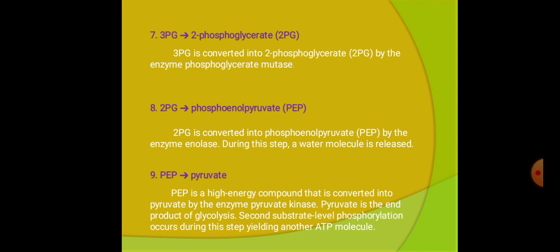Then 3-phosphoglycerate to 2-phosphoglycerate. Here the phosphate group is mutated: the third carbon has the phosphate in the 3-phosphoglycerate molecule, but in the product 2-phosphoglycerate, the phosphate is present on the second carbon. So we name it 2-phosphoglycerate. The phosphate group is mutated in the product, so the enzyme phosphoglycerate mutase is involved to catalyze the reaction.